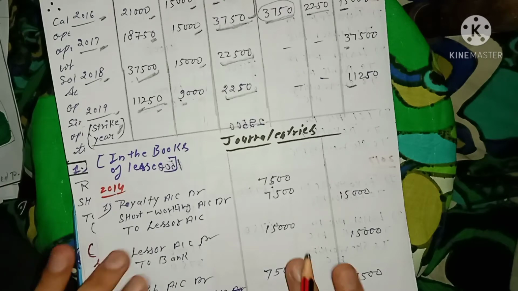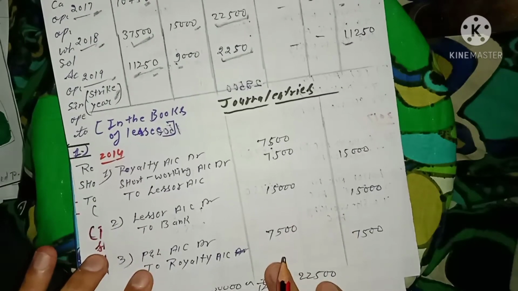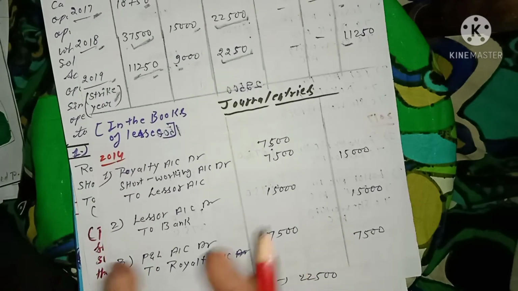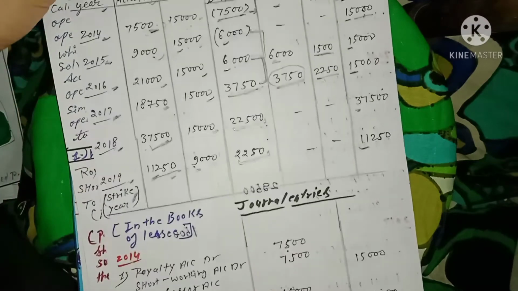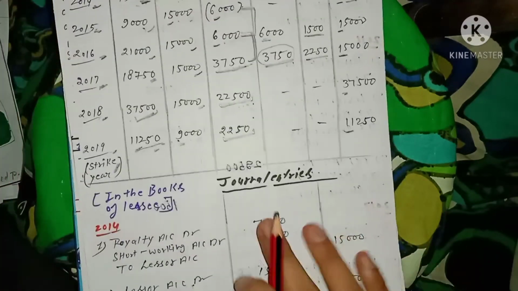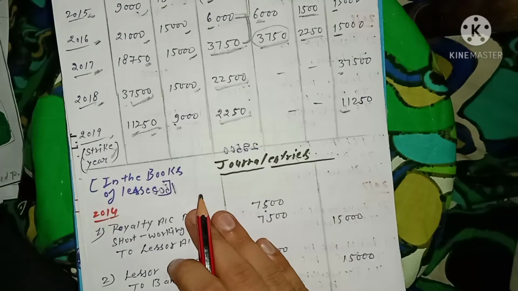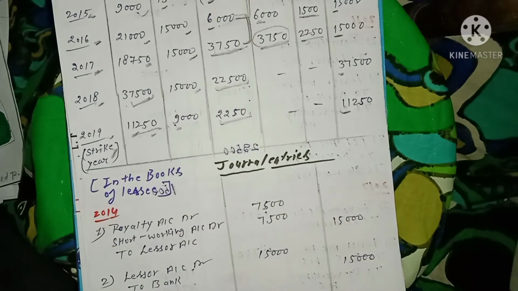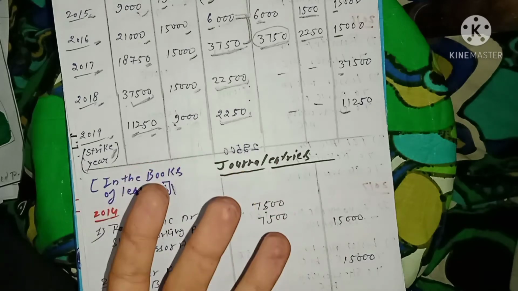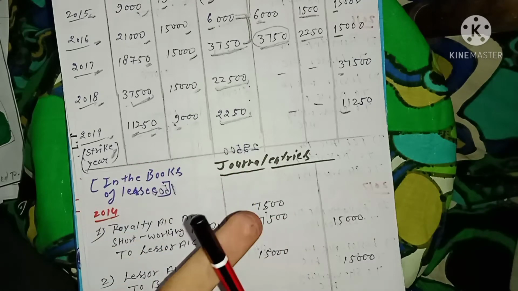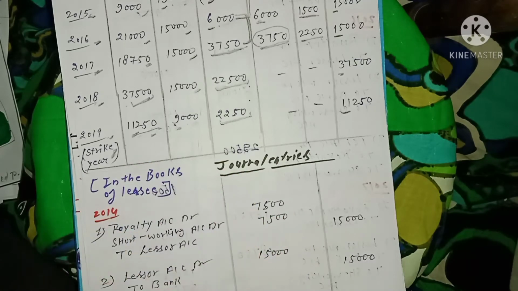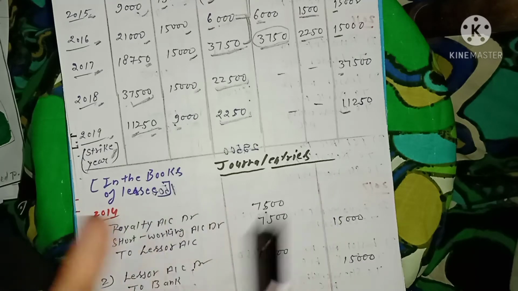I'm just simply going to pass the journal entry for your convenience, because I already mentioned in my previous video how to prepare the journal and how to transfer the journal to the ledger account. In the ledger account in the books of lessee, you just have to prepare three important accounts: first the royalty account, second the short working account, and third and last the lessor account.